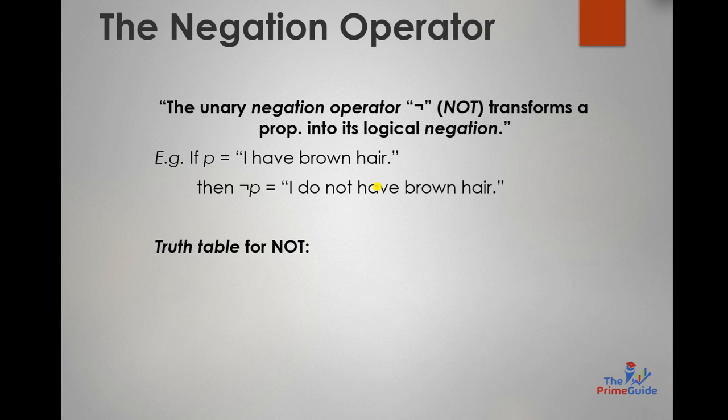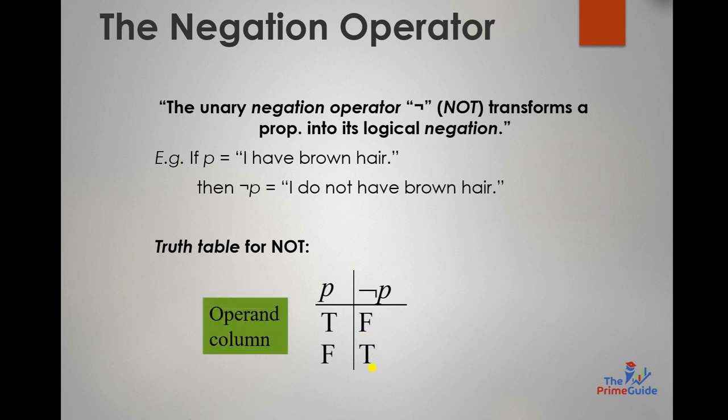So let us move towards the important thing about this negation operator, that is the truth table of not. It is basically represented as not or the negation symbol as well. So what is a truth table? If we have true in our proposition, then the result of negation P would be false. Similarly, if I have false in my operand, then it will become true. This is the operand column, and this is the result column of the negation operator. So that is very simple.